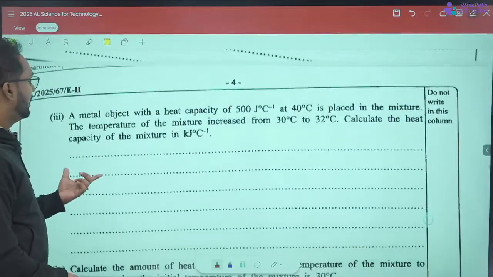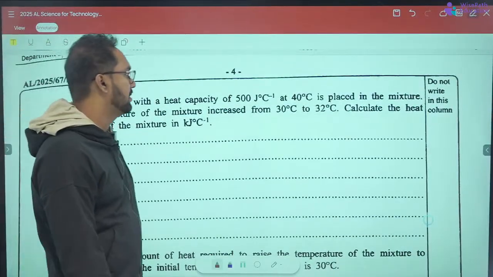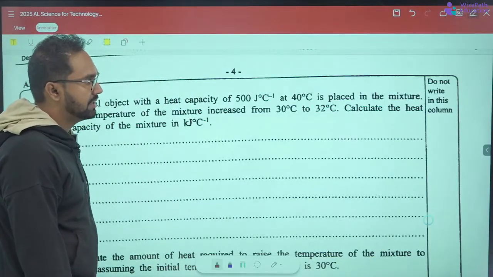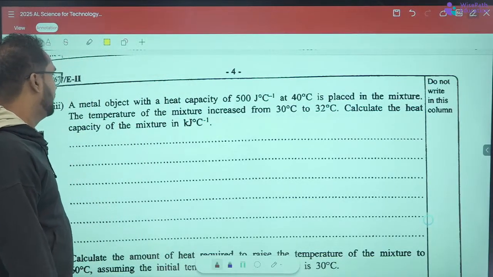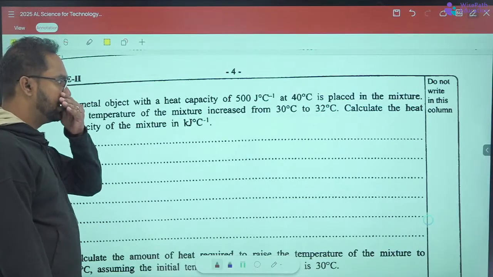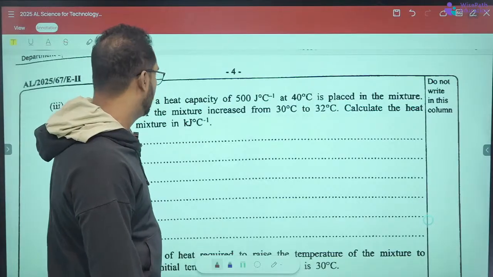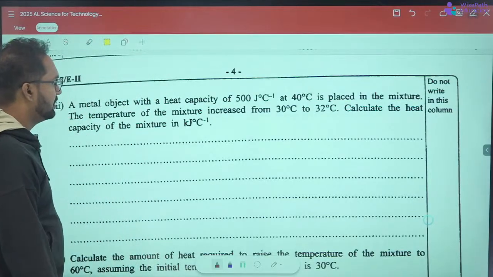A metal object with a heat capacity of 500 joules per Celsius at 40 degrees Celsius is placed in the mixture. The temperature of the mixture increases from 30 degrees to 32 degrees Celsius. Calculate the heat capacity of the mixture in kilojoules per Celsius.